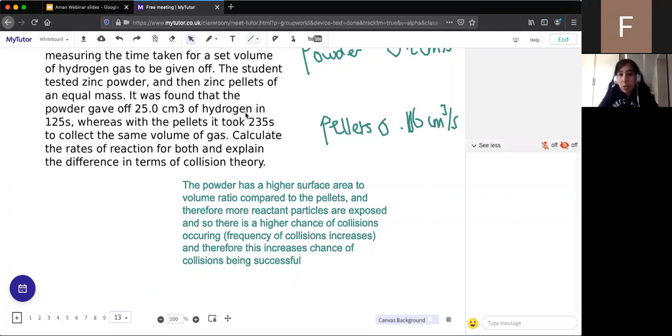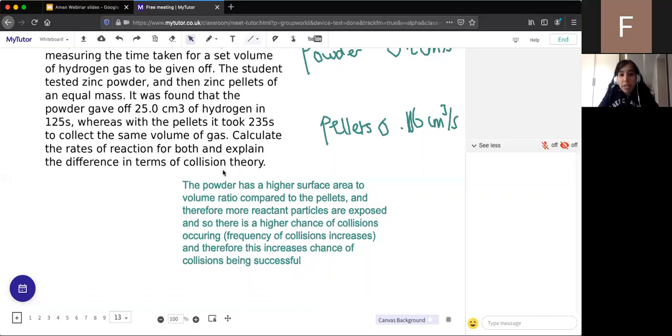Excellent. So someone has said 0.2. So 0.106 means that 0.106 cubic centimeters of hydrogen gas is produced per second, whereas 0.2 means that 0.2 cm³ of hydrogen gas is being produced per second. So therefore, in the powder, there is more gas being produced per second, whereas in the pellets, there's less gas being produced. So the rate is faster for the powder versus the pellets.